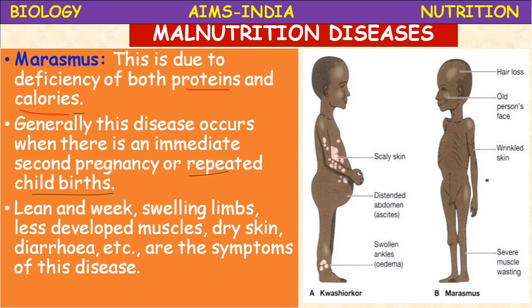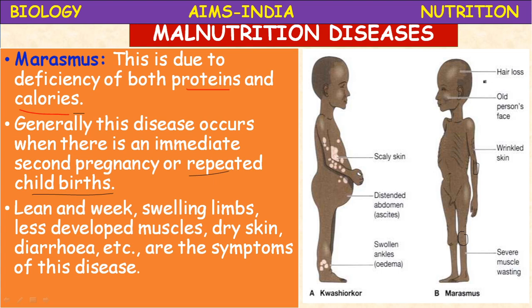Lean and weak, the child is very lean compared to the same age group child. The child looks very weak and lean means thin. Swelling of limbs, swelling will be there, and less developed muscles, there are no muscles. See here, ribs are prominent, all the bones appear externally. Dry skin, skin loses its natural shine, dry skin. Diarrhea, these are all the symptoms.